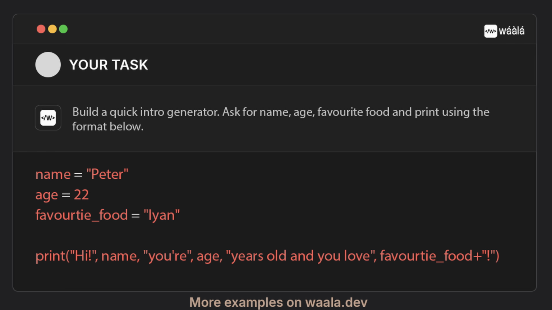Your mission: build a quick intro generator. Ask for name, age, favorite food, then print using format on the screen. Try this in the playground, link in my bio.